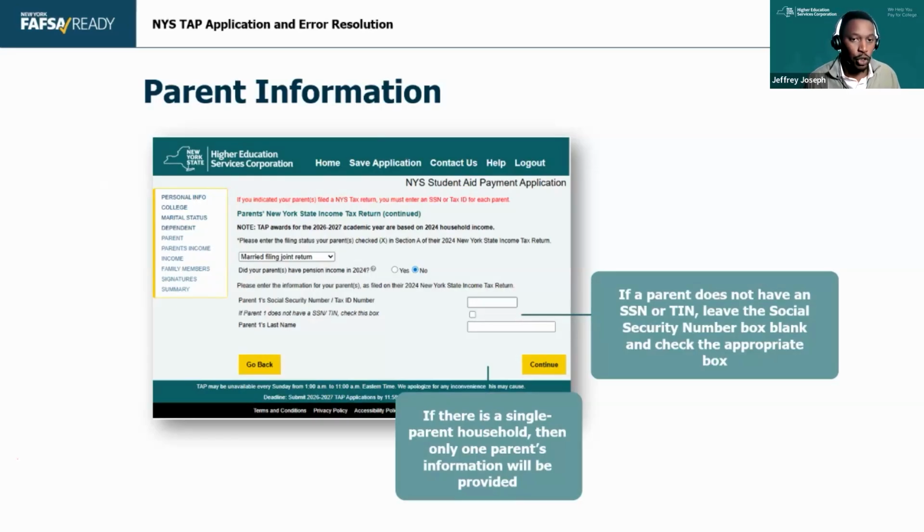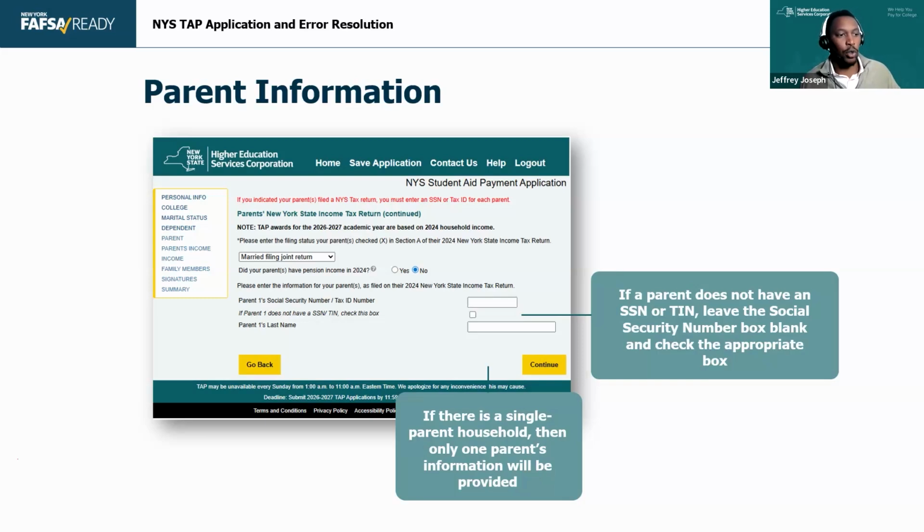A lot of times what's happening is students are putting in a different name or a different SSN or both. We've had some students whose parents got citizenship, changed their name and got an SSN, so everything's different. We have some that might have changed their last name, or they'll use a different name than the one on their tax return. They try to simplify it for the application. They have to make sure that they put in exactly how it looks on the 2024 tax return, even if it's different now.